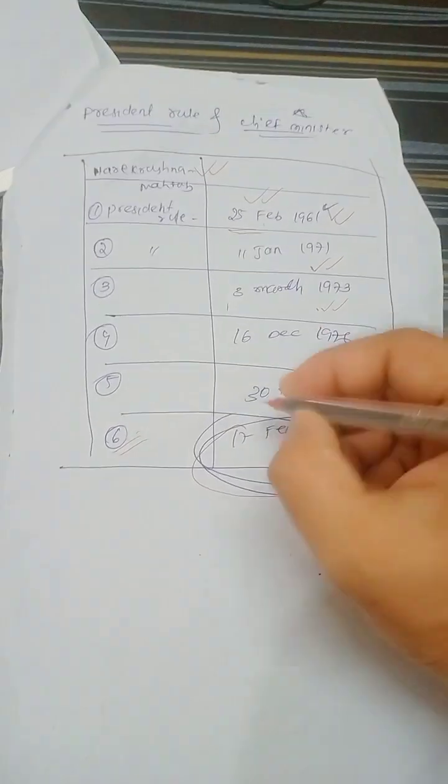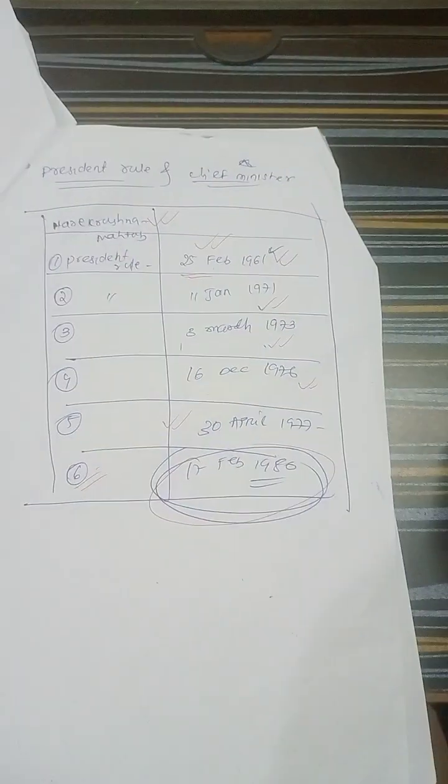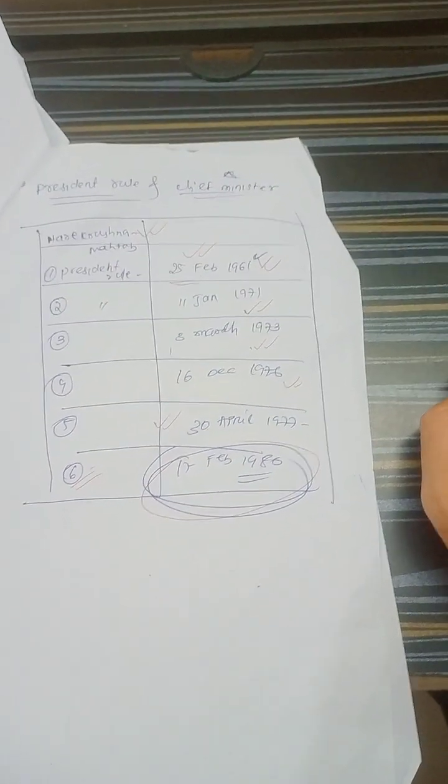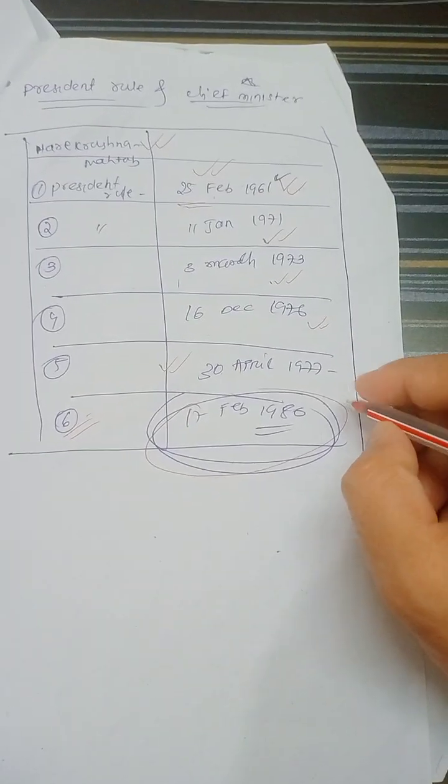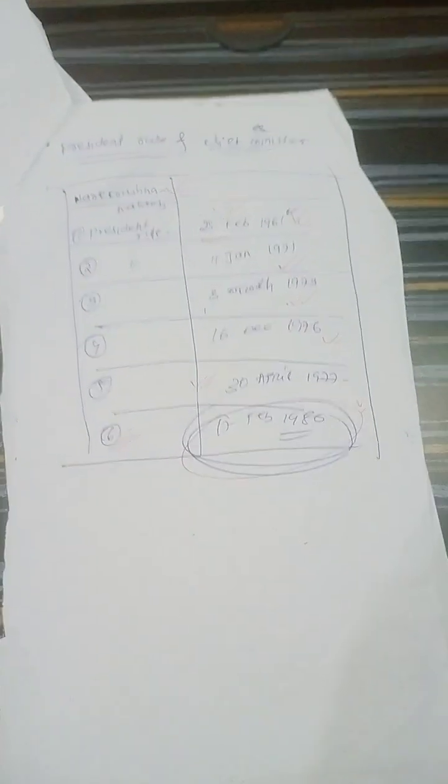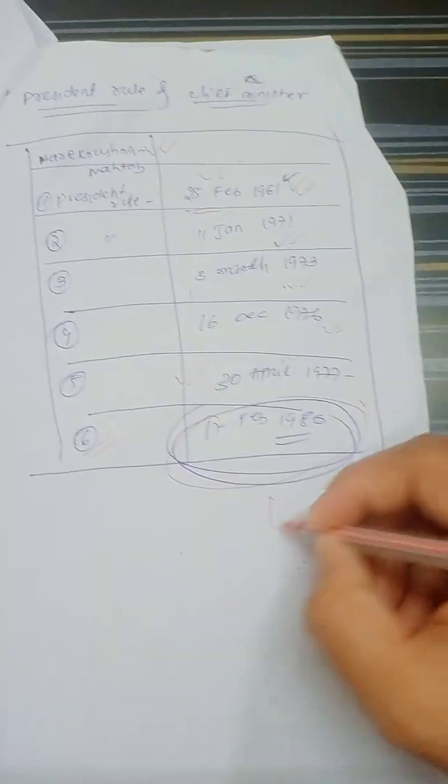The fifth President's Rule in Odisha was on 30th April 1977. Then the last, the sixth President's Rule in Odisha, was on 7th February 1980.